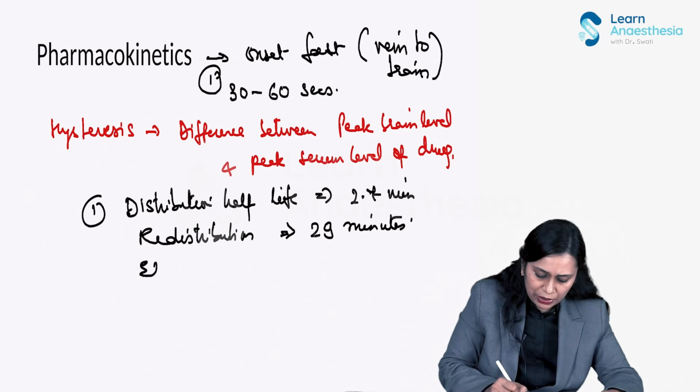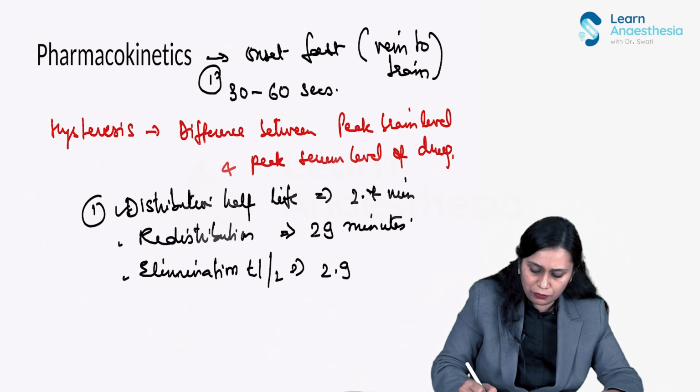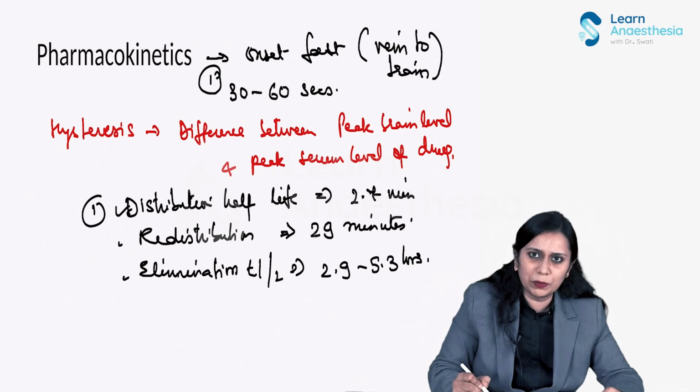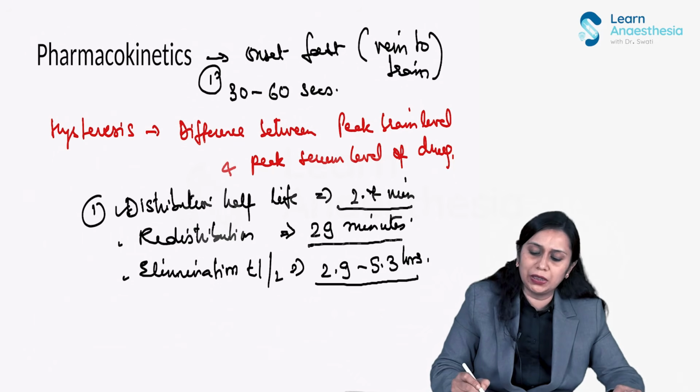And elimination half-life, the three phases being distribution, redistribution and elimination. The elimination half-life is 2.9 to 5.3 hours, which is much higher than propofol if I compare it with propofol. So distribution half-life 2.7 minutes, redistribution maximum 29 minutes, and elimination 2.9 to 5.3 hours. Okay, these three important points.